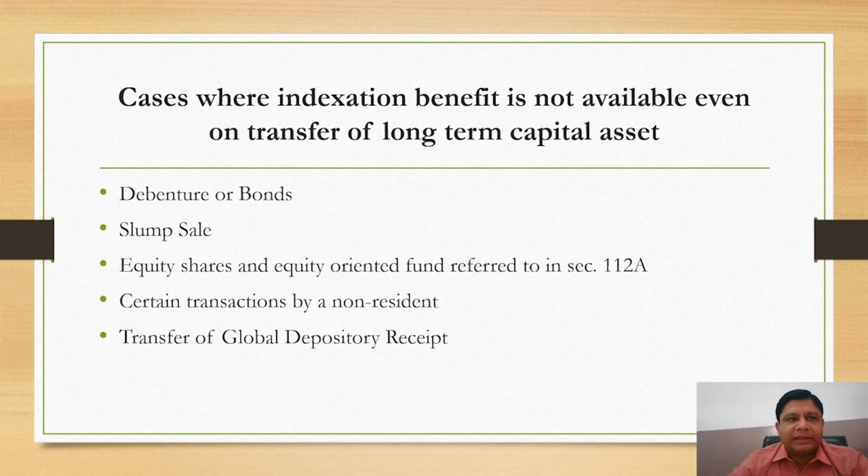Second, slump sale, transfer of an undertaking or division in a slump sale, also indexation benefit is not available. Equity shares and equity oriented funds refer to section 112.